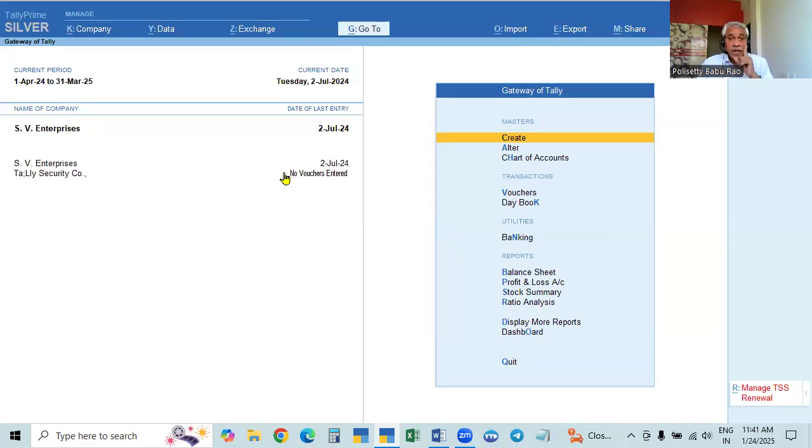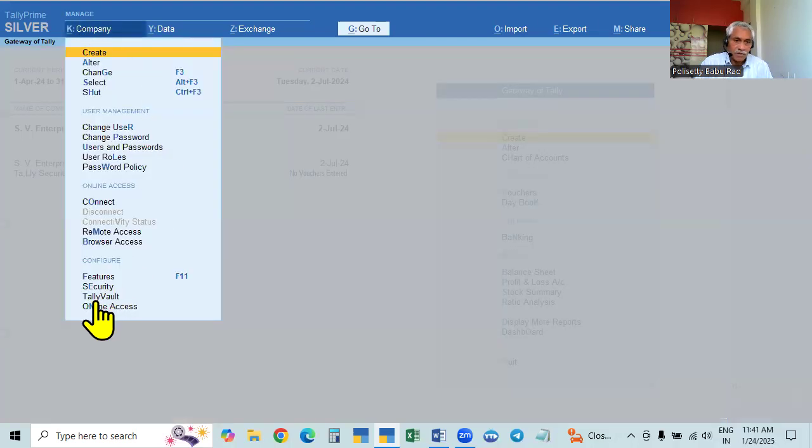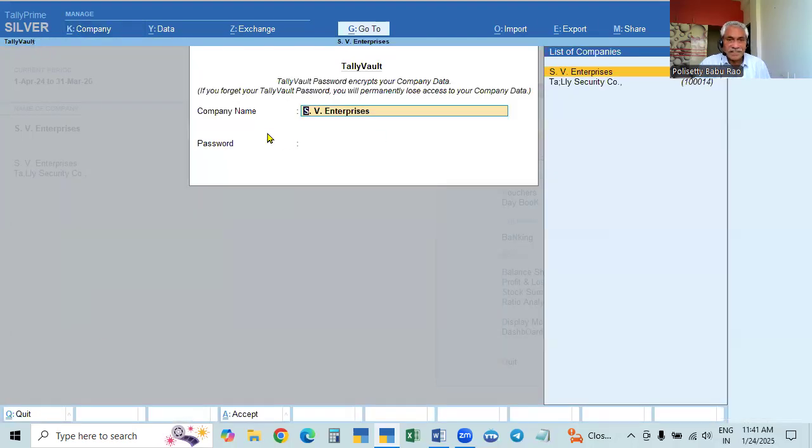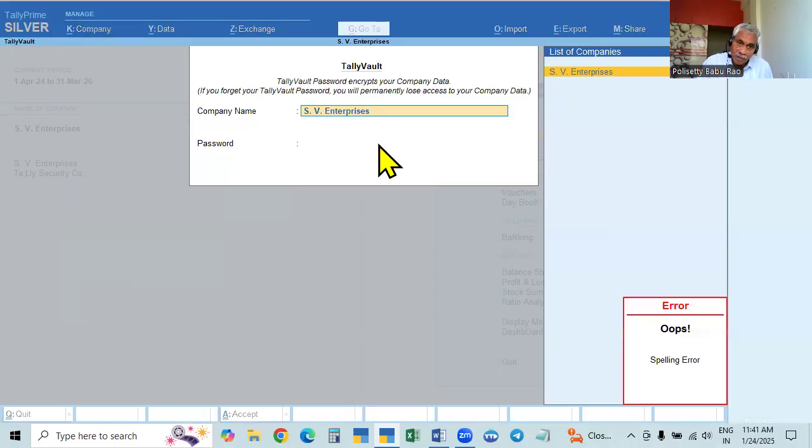So here, the Tally Vault password, the new password can be set up in the Company menu, not on the creation page as with a new company. If you want to change it, you have to come here and change the password, or remove the password also.